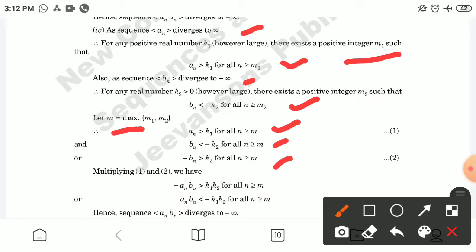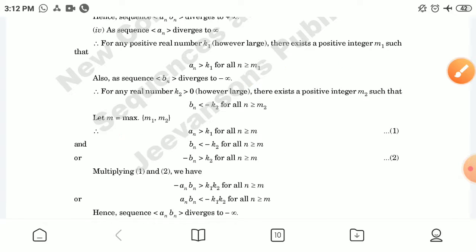Multiplying first and second, we have minus an bn is greater than k1 k2 for all n greater than or equal to m. Multiplying both sides by minus 1, an bn becomes less than minus k1 k2 for all n greater than or equal to m, and this is the definition of divergence to minus infinity. Hence sequence an bn diverges to minus infinity.